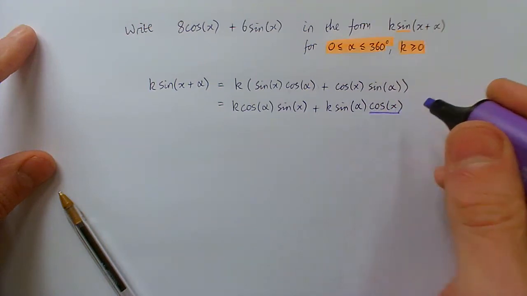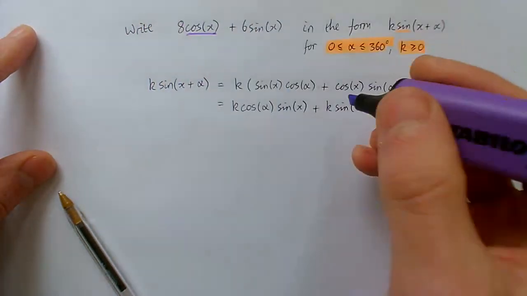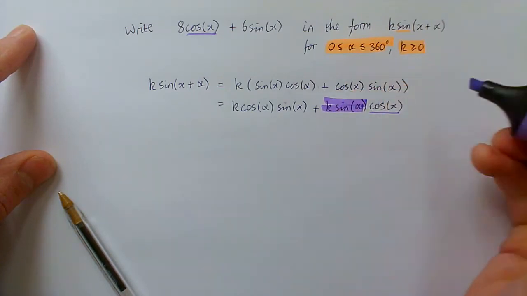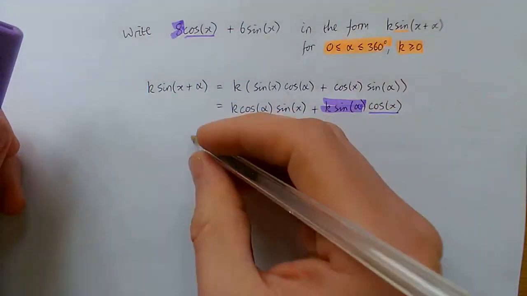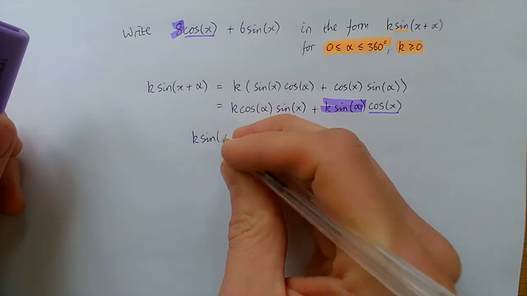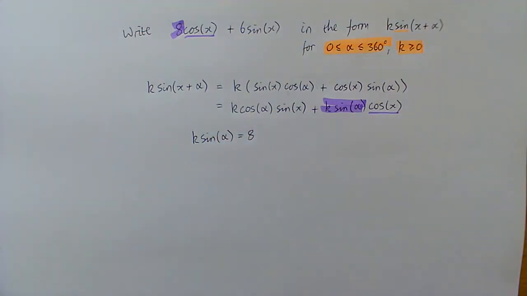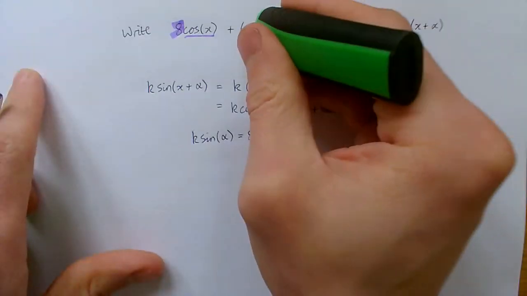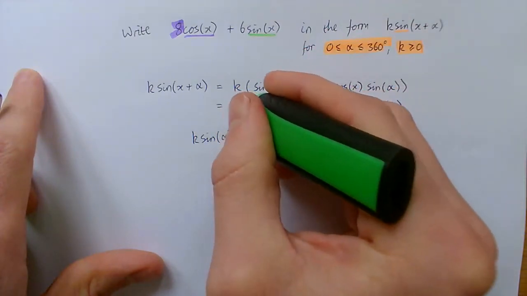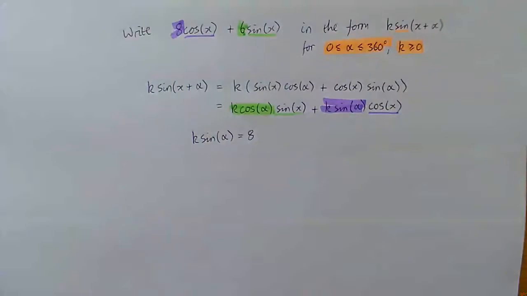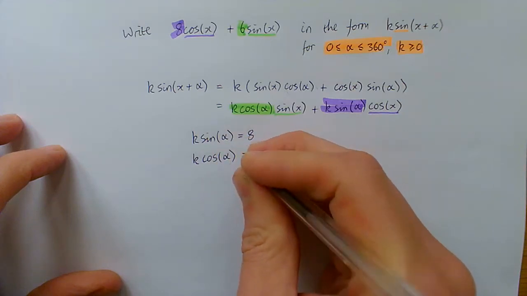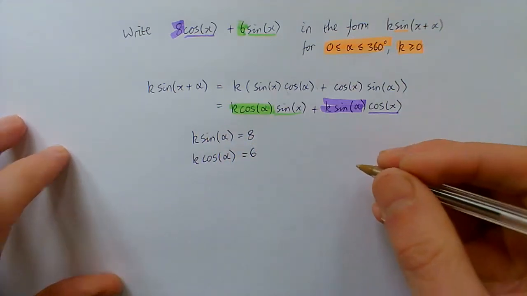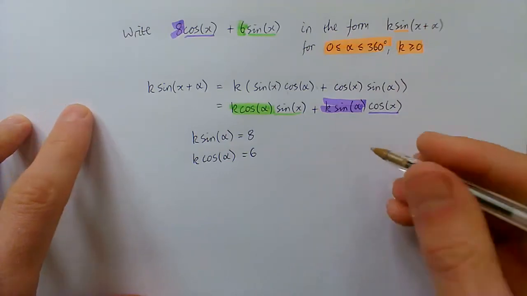So we have our cos x here and our cos x here. That means my k sine alpha must match the thing that comes in front of cos x, which is 8. So we have k sine alpha equal to 8. Now we've got exactly the same thing with our second bit, comparing what comes in front of our sine. Well, we have k cos alpha, and up here we have 6. So that gives us k cos alpha equal to 6.